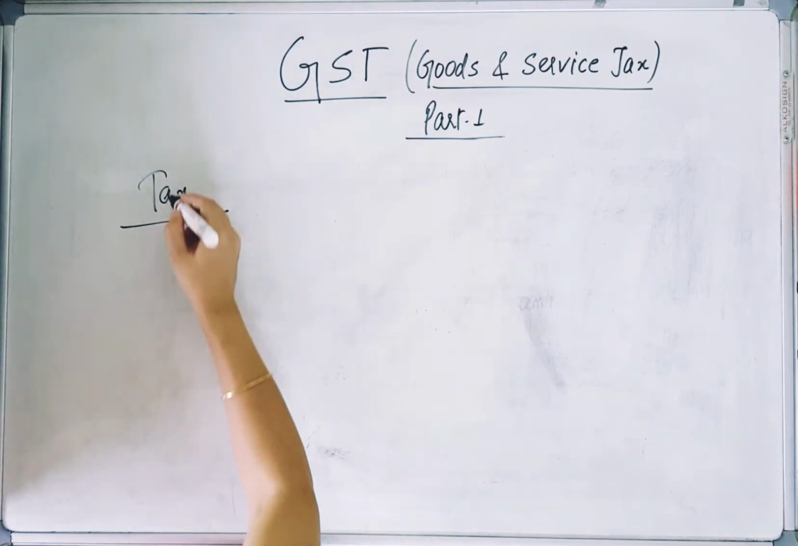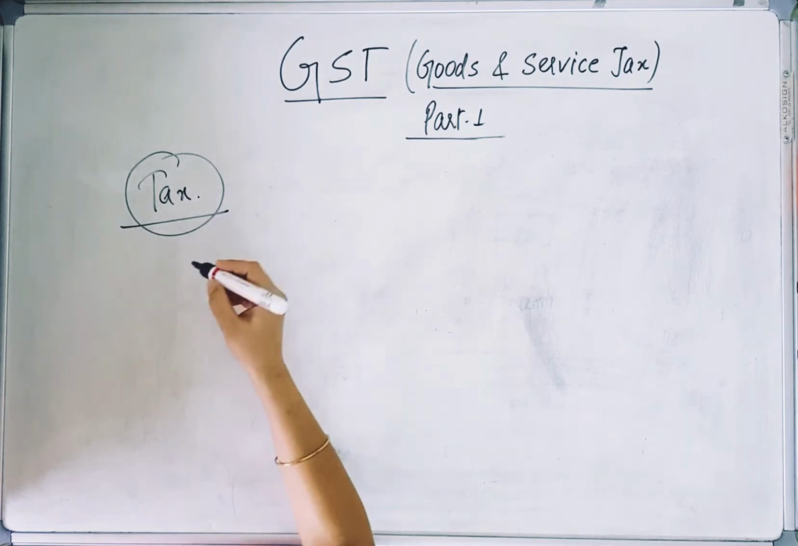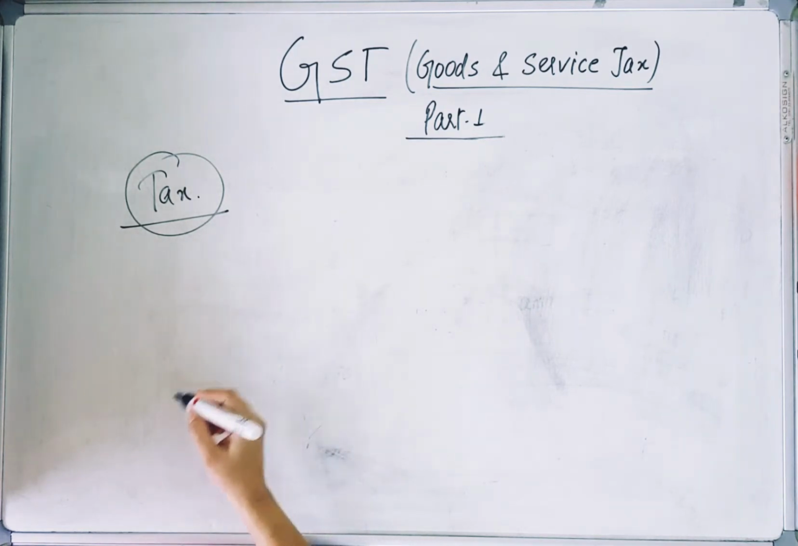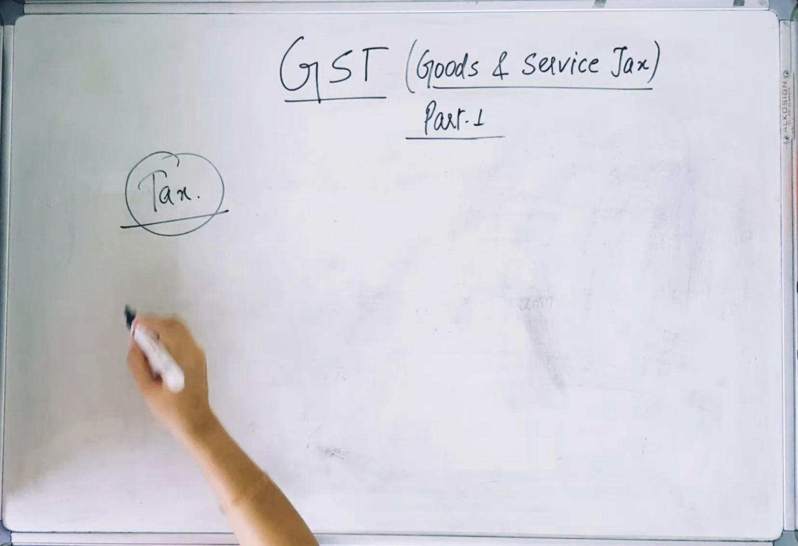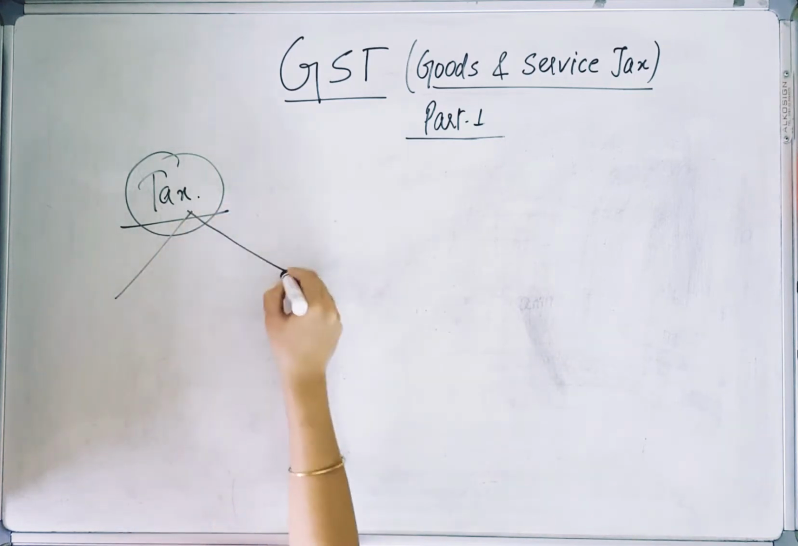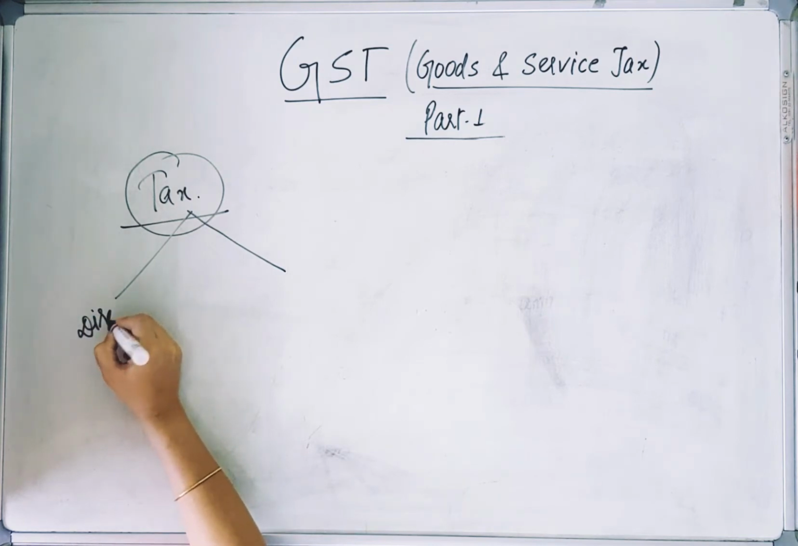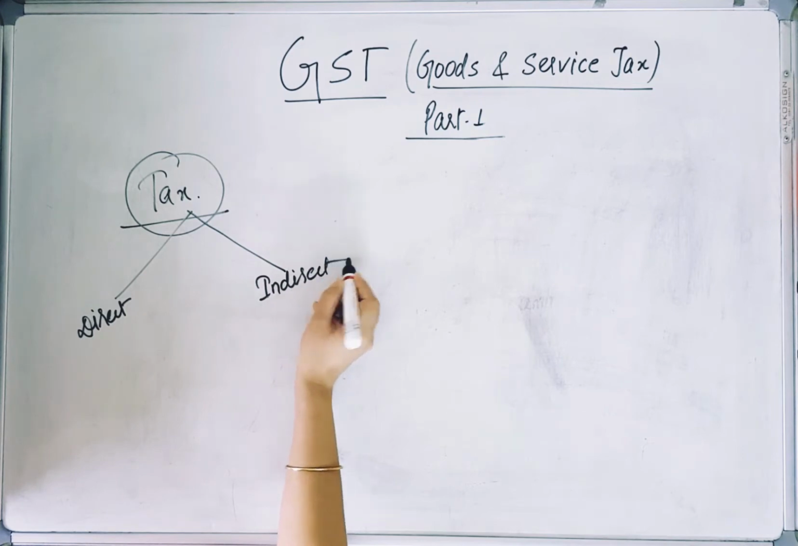Now see, every government, whether it be central or state government, needs money for their administrative expenses, welfare and development schemes, salaries of the employees and so on. So where does this money come from? This money comes from these taxes only. Now these taxes are basically divided into two types. The one is direct and the other one is indirect tax.